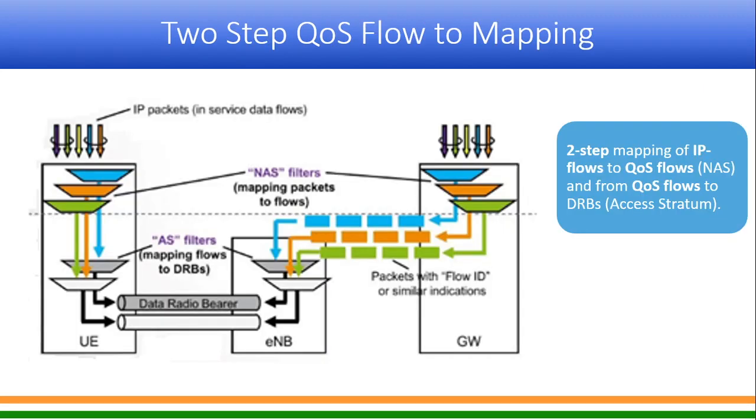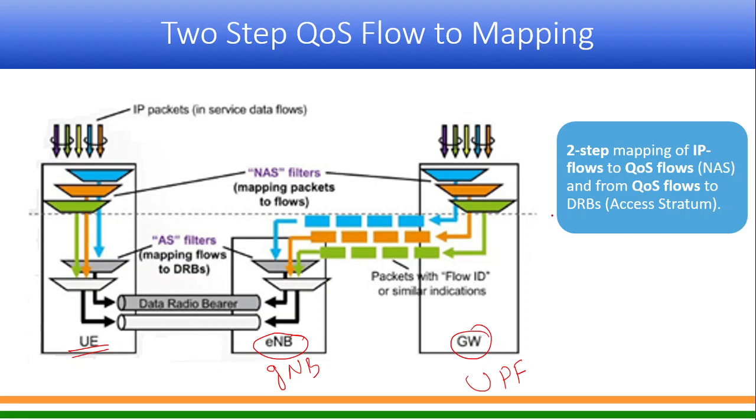Okay. Now, how does that filtering, which I was talking about, take place? Let us understand that. There are two places. Here also the nomenclature given is actually wrong. This is the gNode B and this is our UPF. Please forgive me for this. This one is the UE, this is your gNode B, this is the UPF.